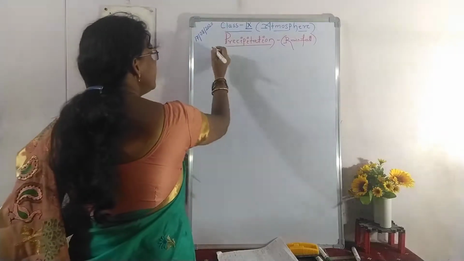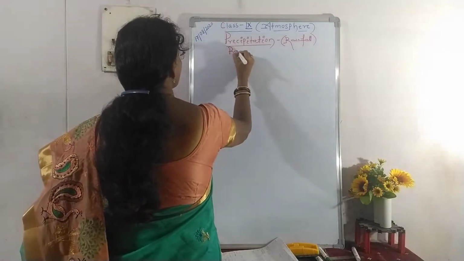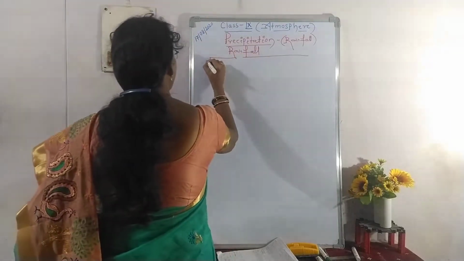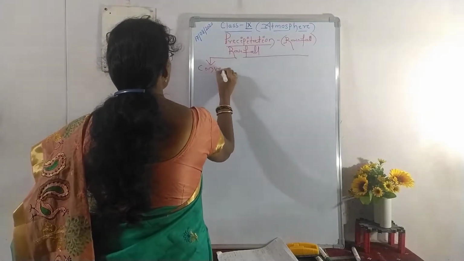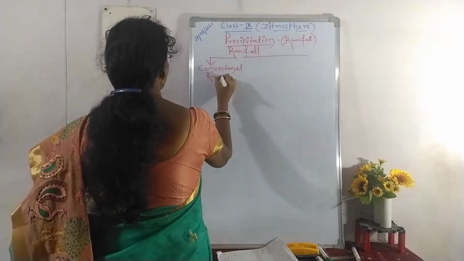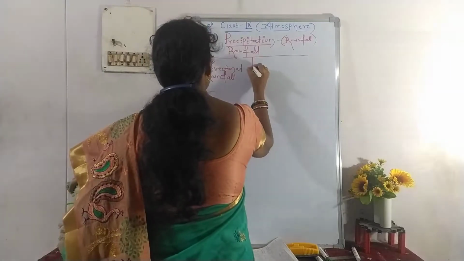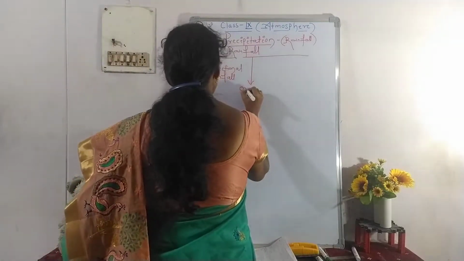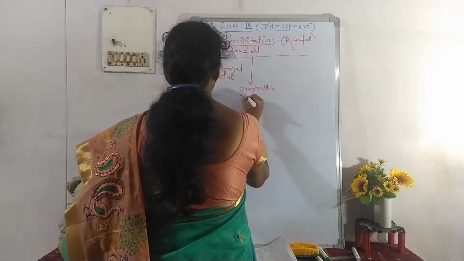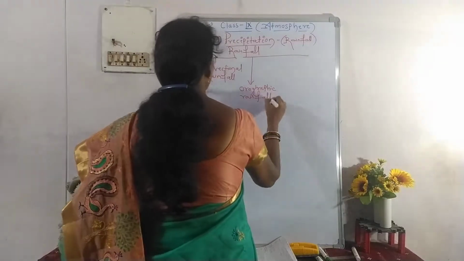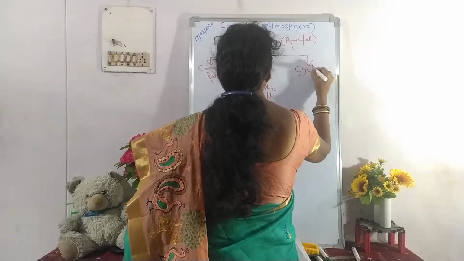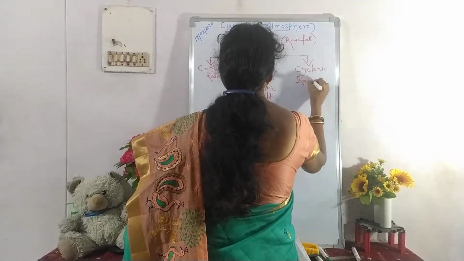Rainfall may be divided into three types. Those are convectional rainfall, second one orographic rainfall, third one cyclonic rainfall.